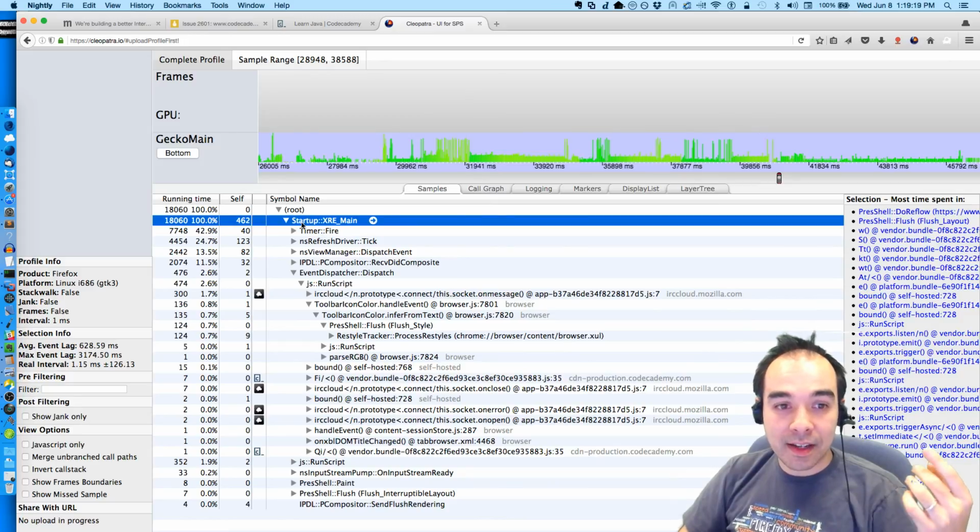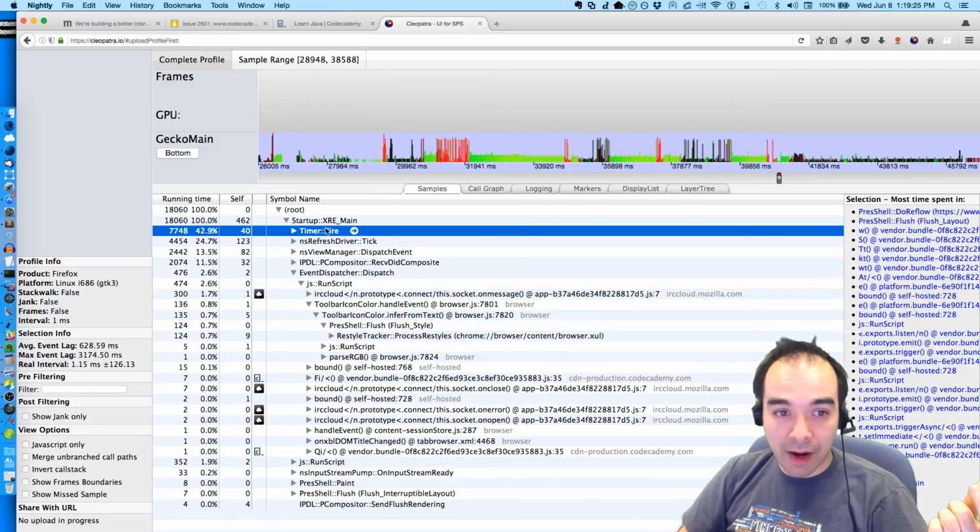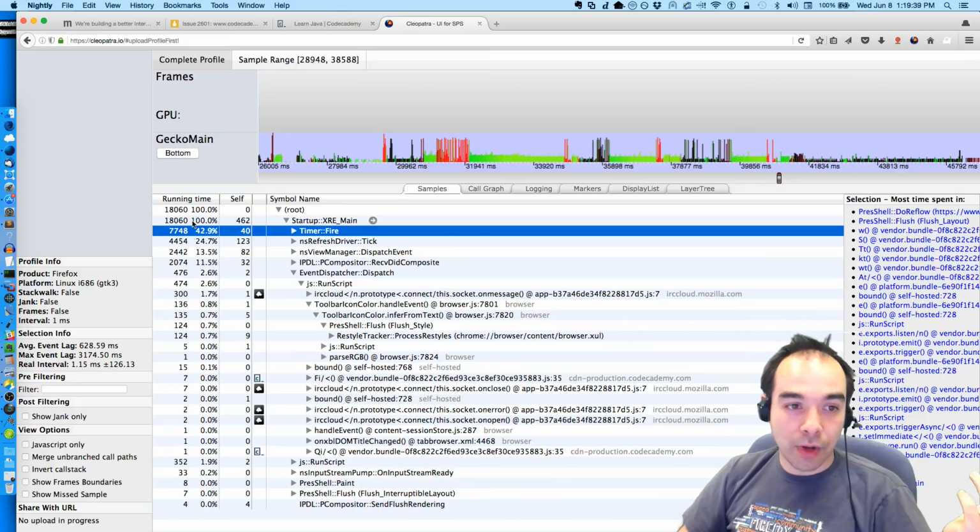It's like additive. If we see something called startup XRE main, that's the name of the function, and it calls timer fire, well then we increment this and we say how much of the running time it represents. And in this case, 42.9% of the running time is this timer thing. And then up here, XRE main is doing 100% of the running time, and that's fine because that's the main method. That's our main entry point into the program, Firefox.